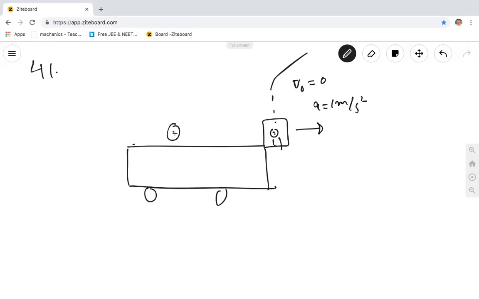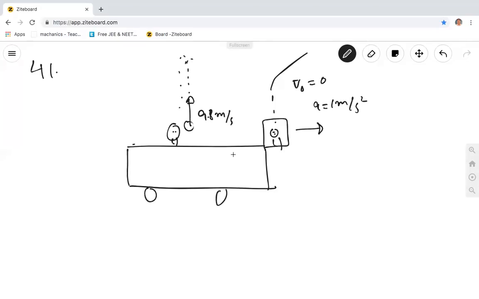There's a boy in the car. He throws a ball upwards with velocity 9.8 meters per second. The ball goes up and comes down and falls into the car itself. But we have to see how much behind the car this ball falls. The boy will not catch the ball because this car is accelerating. By the time the ball comes back, the boy has moved in the forward direction, due to the acceleration.